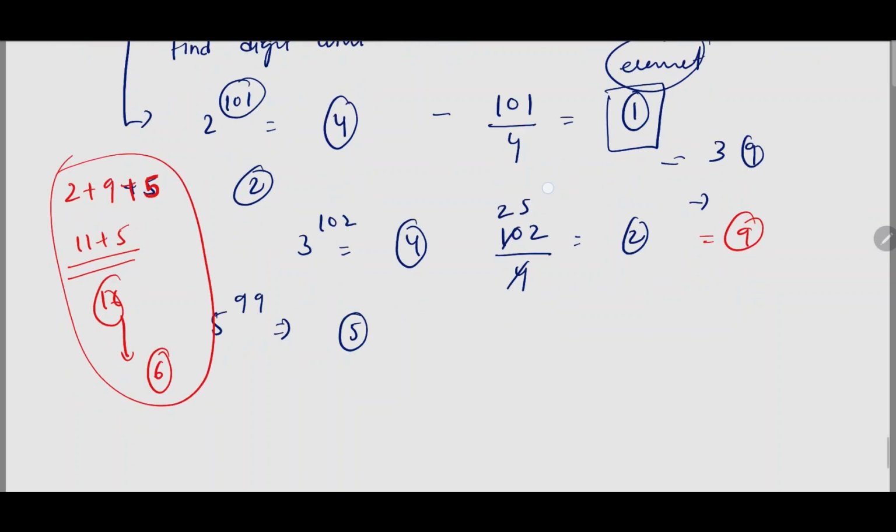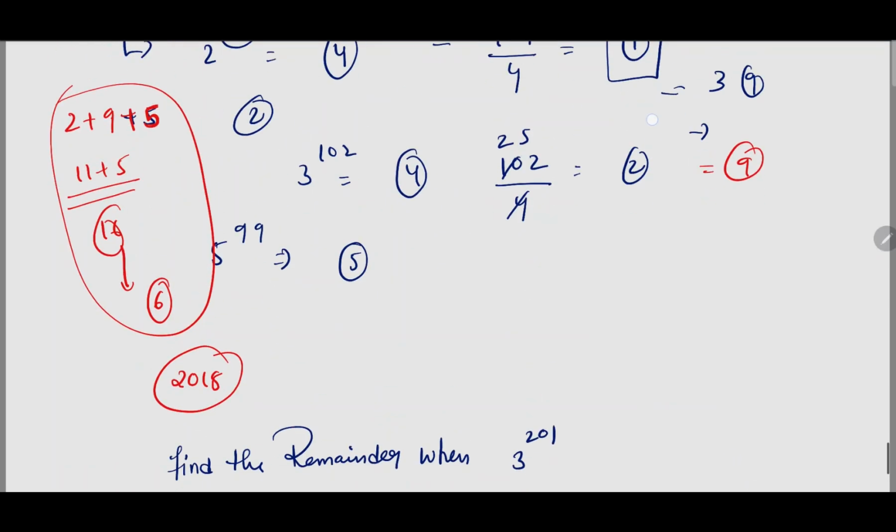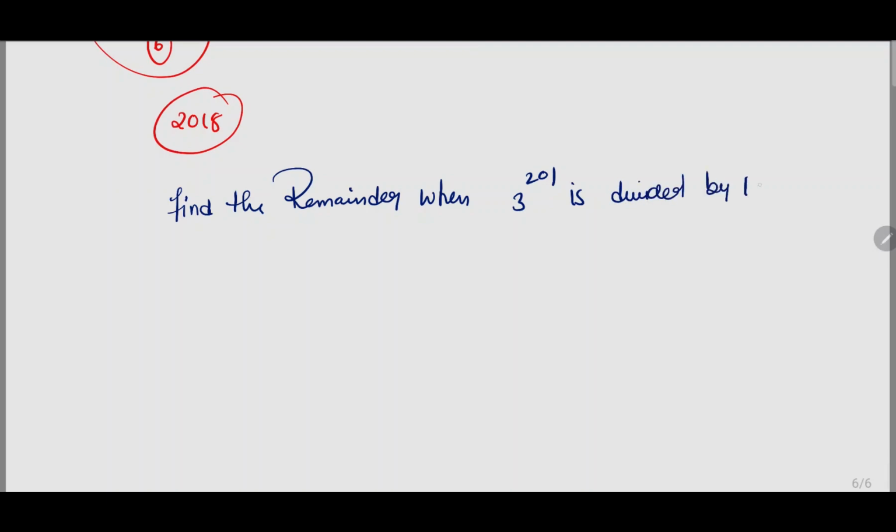In the same way, if you observe the 2018 question: find the remainder when 3 to the power of 201 is divided by 10. So here the divisor is 10. Okay. Means only the last digit matters.